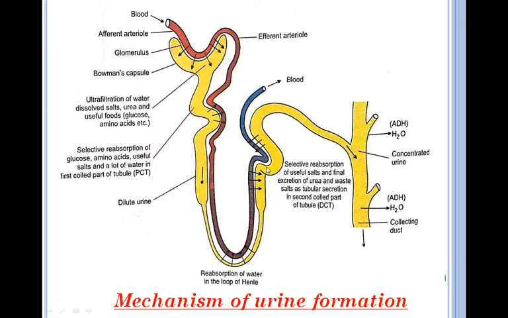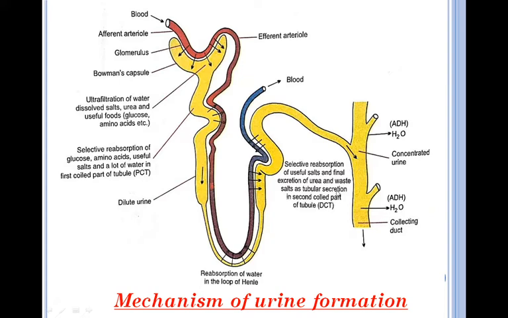In the DCT part, any nitrogenous waste which is not filtered from blood into Bowman's capsule and still remains in the blood is secreted into the nephric filtrate, and then this nephric filtrate enters from here into the collecting duct. This nephric filtrate is now known as urine because the whole of the nitrogenous waste is filtered into this nephric filtrate, and now this is known as urine.